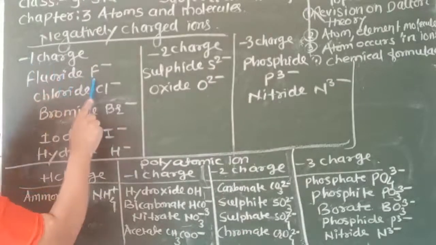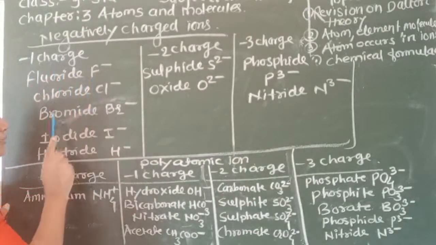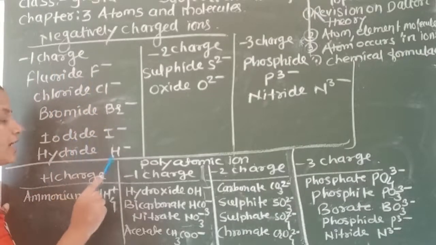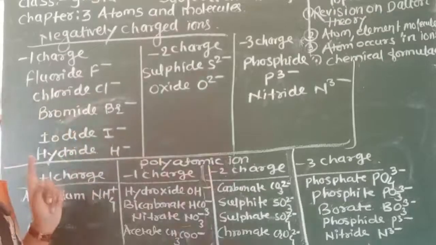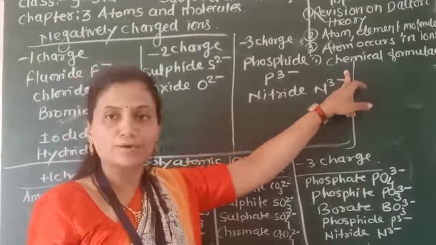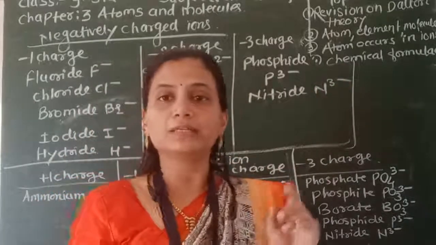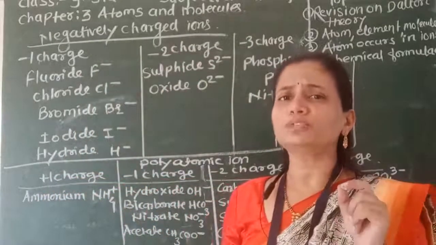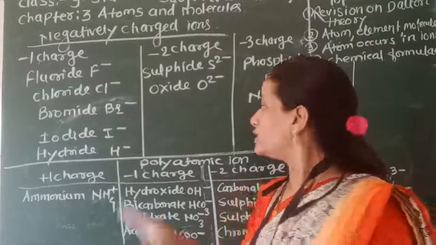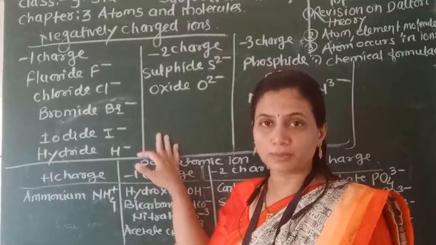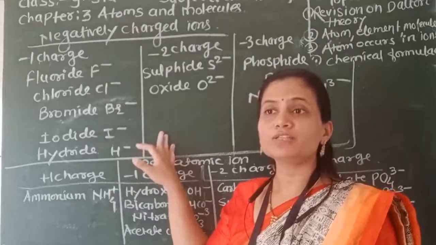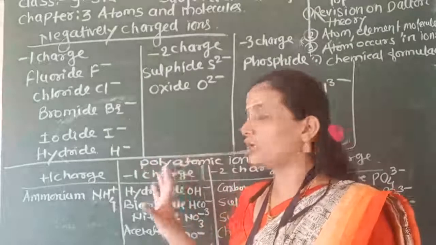Fluoride F negative, chloride Cl negative, bromide Br negative, iodide I negative, hydride H negative. So these ions are very important when making chemical formulas. Remember, in chemistry, you must remember some symbols and their charges. It requires more practice to remember it. You must write it down after reading, otherwise you will not remember all those symbols.